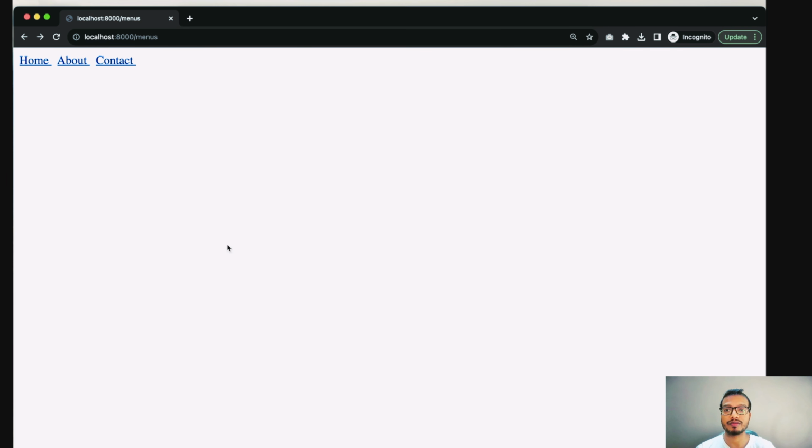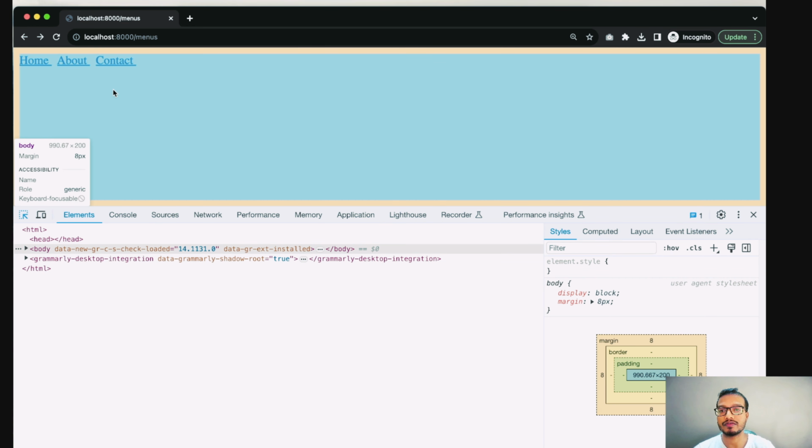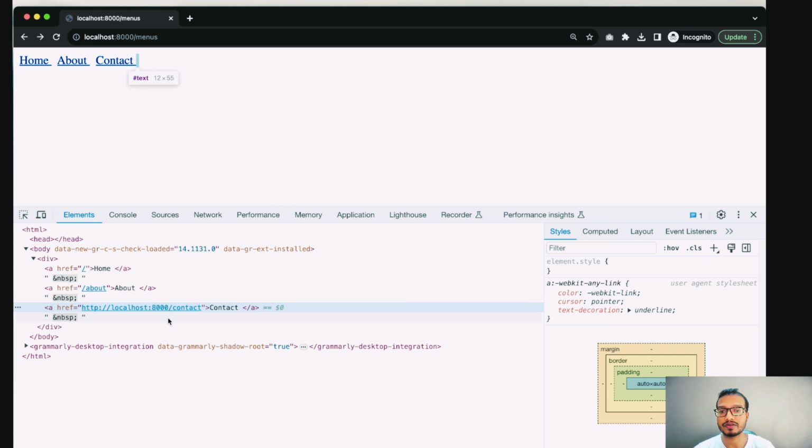Now come to the browser to see the magic of named route. I will inspect it and show you the source code. If I hover over this, you can see for / this is home, and for /about we have this, but there is no base URL linked with this endpoint. Now you can see the difference here. For /contact, we have used a named route, and inside that named route we have passed the route function. That route function created a base URL, that is our application URL as of now.